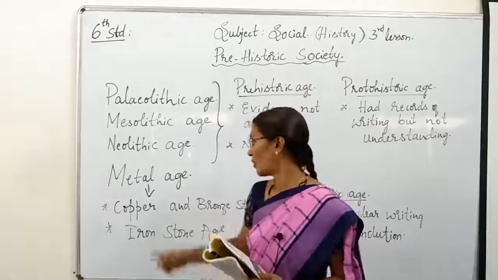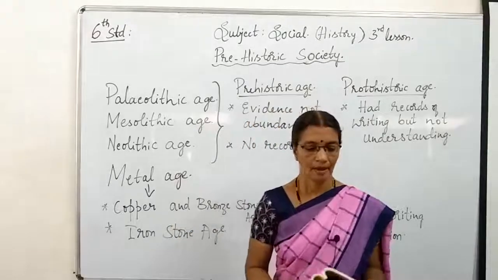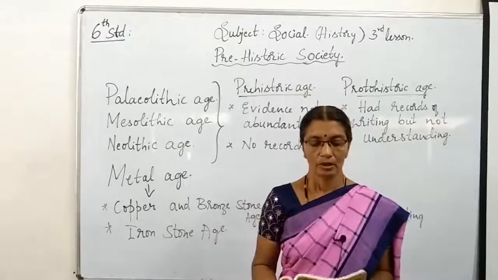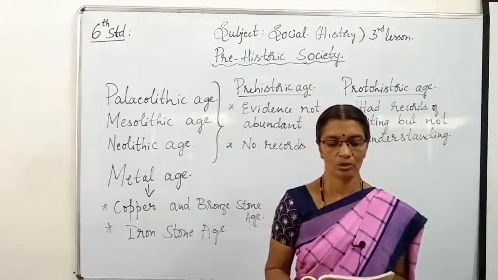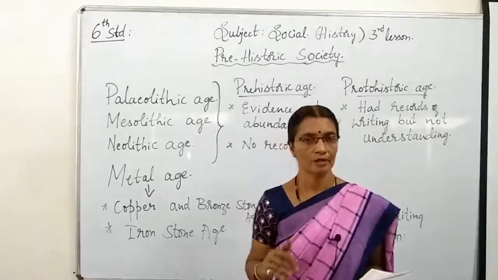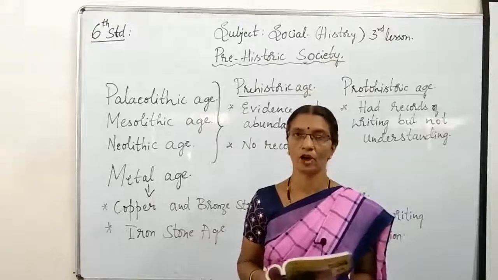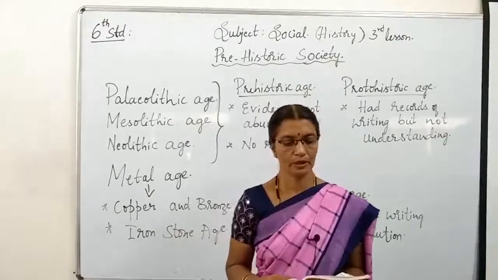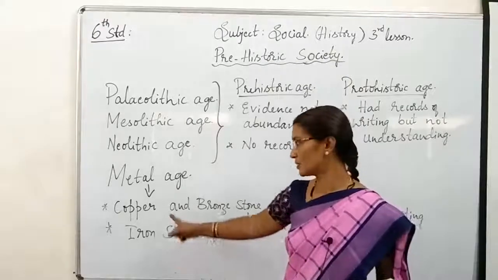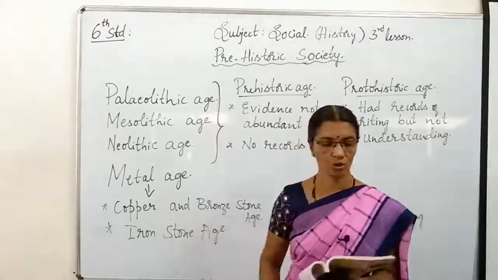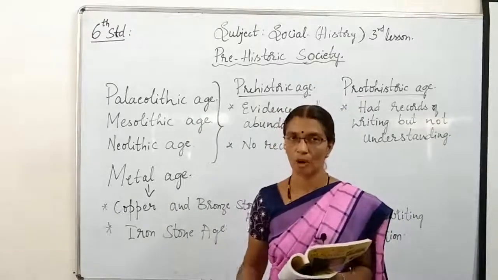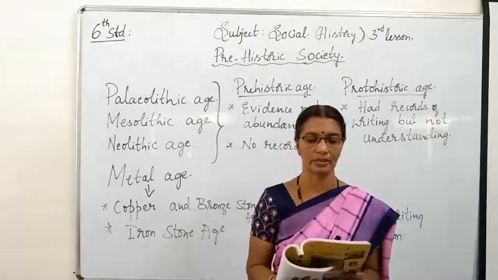Copper and Bronze Stone Age. As the quantity of copper and bronze tools was very low, stone weapons continued to be used along with them. They did not stop using stone weapons; along with them, they started using copper weapons also. Therefore, this period is called the Copper and Bronze Stone Age. This age began about 5000 years ago.